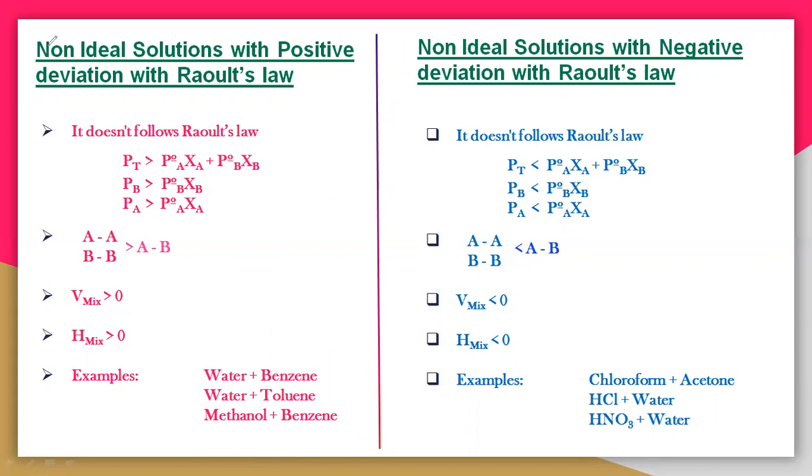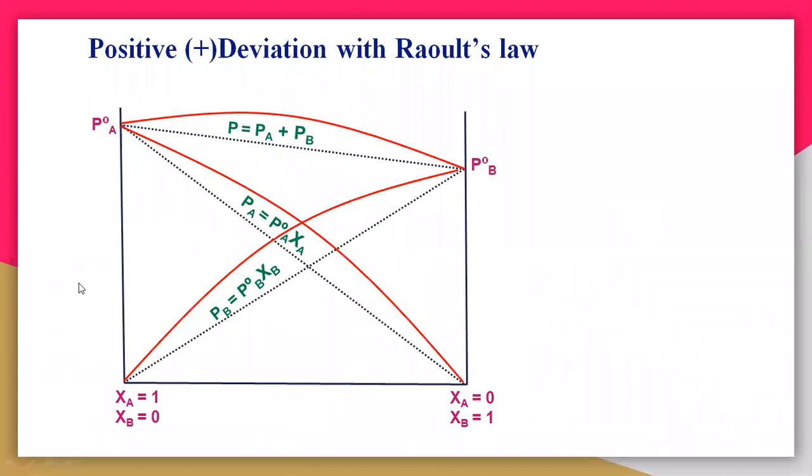Even you can see the graph also. So this is the positive deviation graph. See here, this dotted line is the ideal line. The dotted line represents the ideal solution. But here the red colored line is a curve like this. So this is a positive deviation. The observed curve represents the pressure you actually get. So that curve is a positive curve.